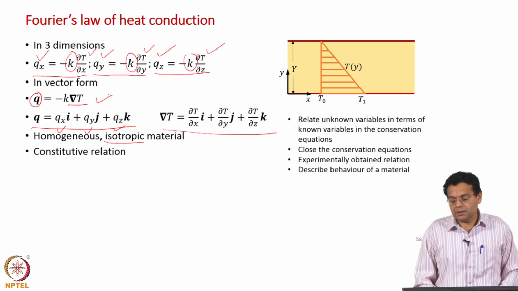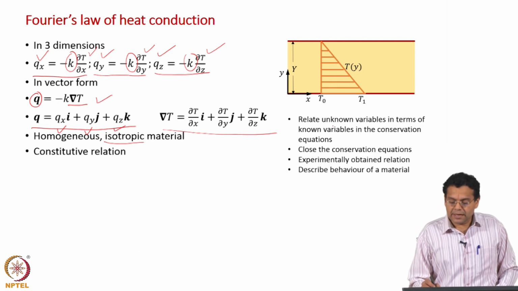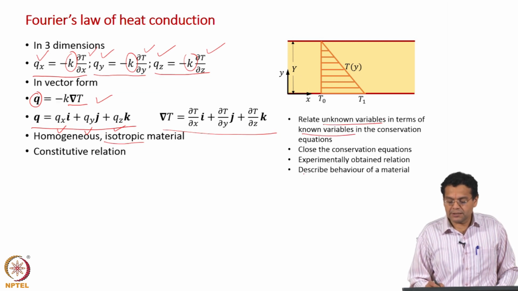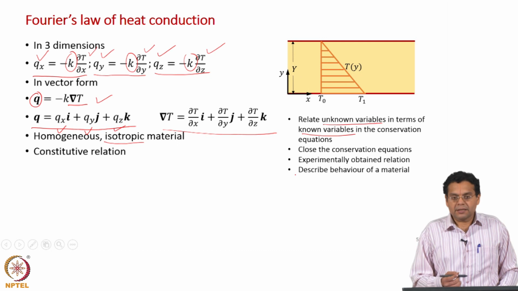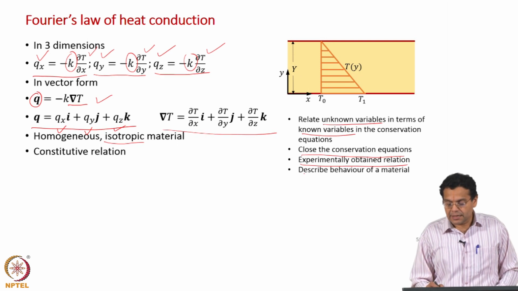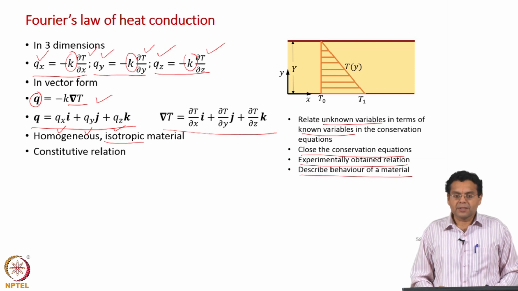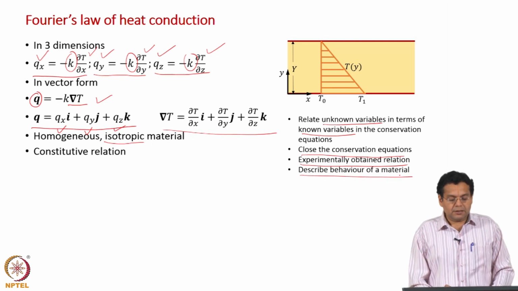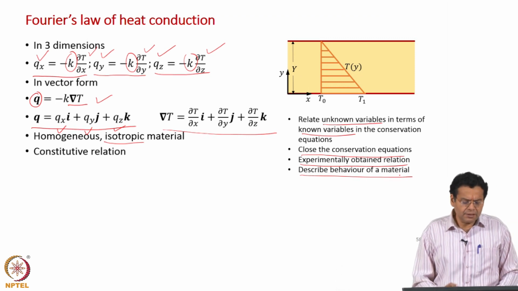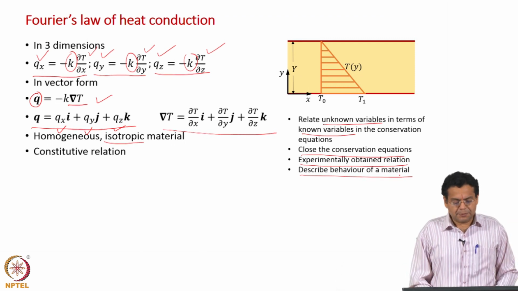As a quick recap, what is a constitutive relation? It relates unknown variables in terms of known variables. What is the unknown variable here? The heat flux. The known variable is temperature, and this relationship closes the conservation equation, the energy balance here. Once again it is experimentally obtained, we are not deriving it, we only stated it, and it describes the behavior of a material. There it was a mechanical behavior, but now it is a thermal behavior. It is an example of a constitutive relation. We will come across one more when we discuss species balance.